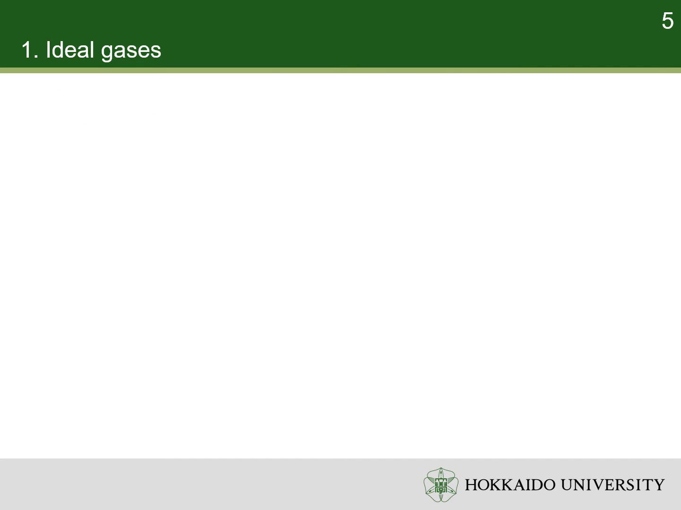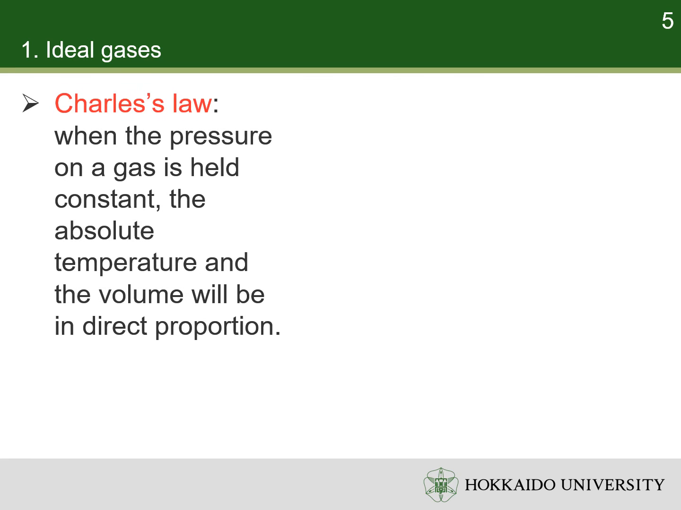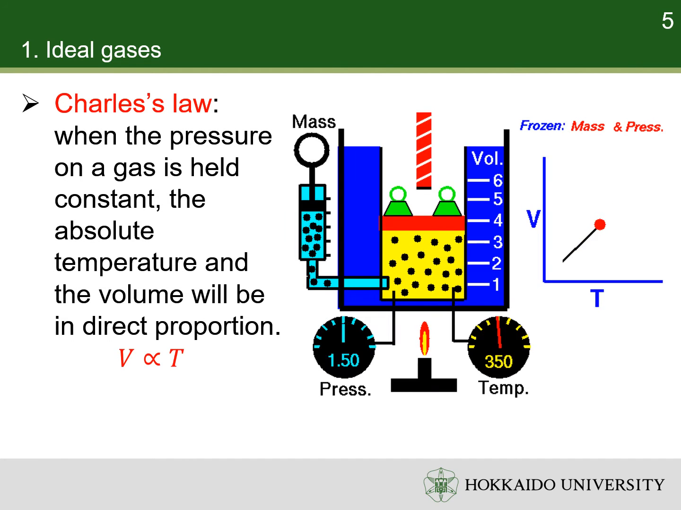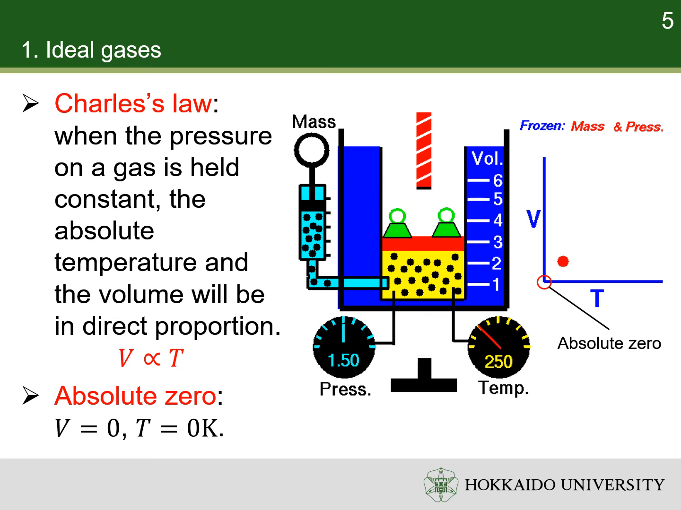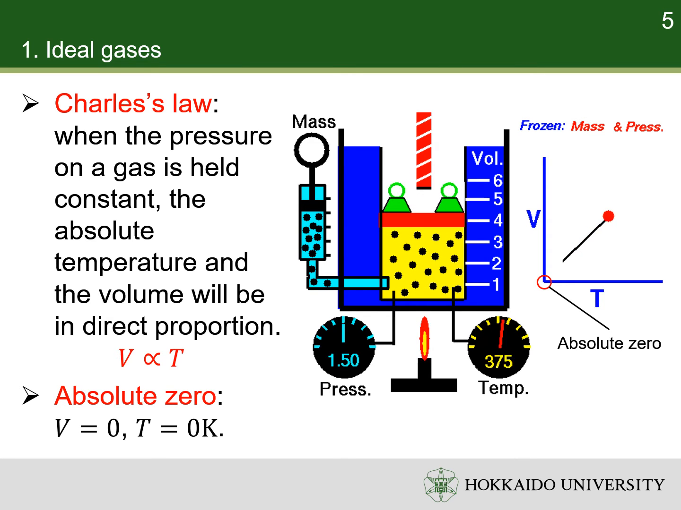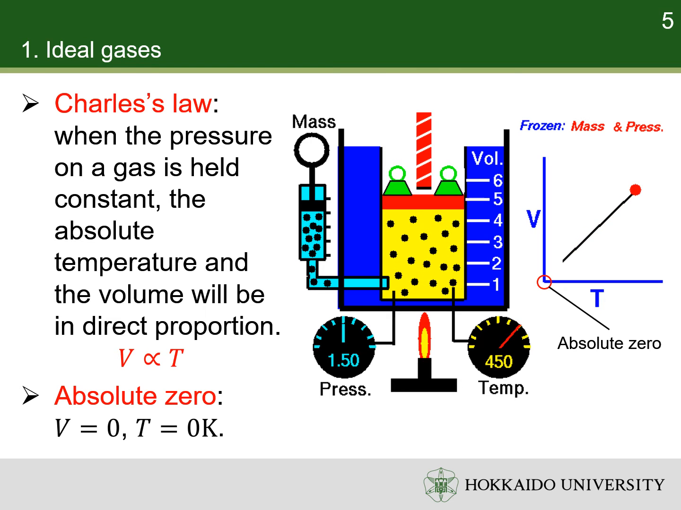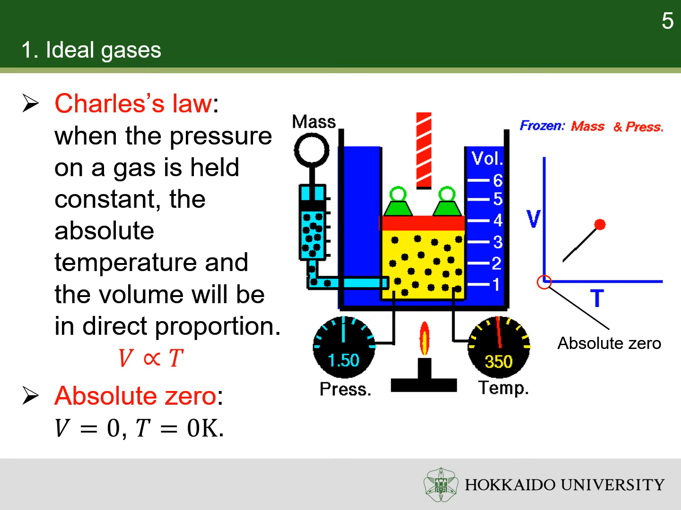Gases tend to expand when heated. Charles' law is an experimental law which states that, when the pressure on a gas is held constant, the absolute temperature and the volume will be in direct proportion. The temperature where volume reduces to zero is defined to be absolute zero. It is the 0 point of absolute temperature. The unit of absolute temperature is Kelvin. So, absolute zero is 0 Kelvin.